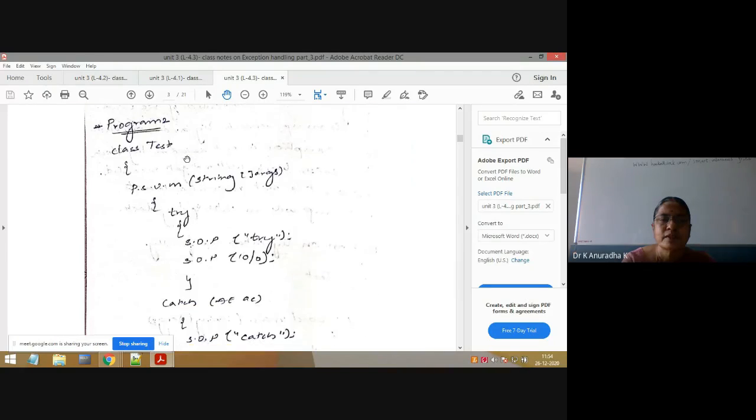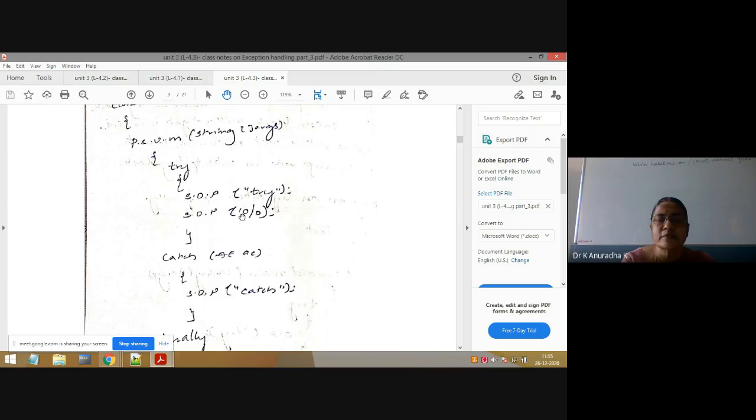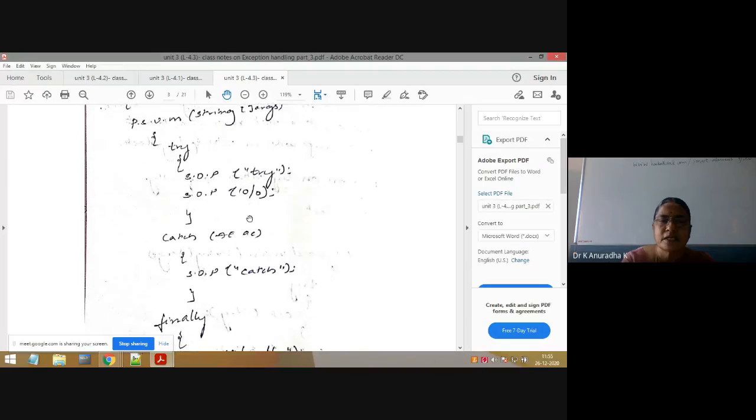Next, program 2. Here I have written it in a different way. If you see this program, inside the try block an exception is raised, whereas in the previous program the exception was not raised in the try block. That's why the catch block was not executed there. But here the exception is raised, so the matching catch block will get executed. First the main method is executed. It will print try, followed by 10/0, which means an error. From this statement the JVM will go to the matching catch block. This is the matching catch block for this error or exception.